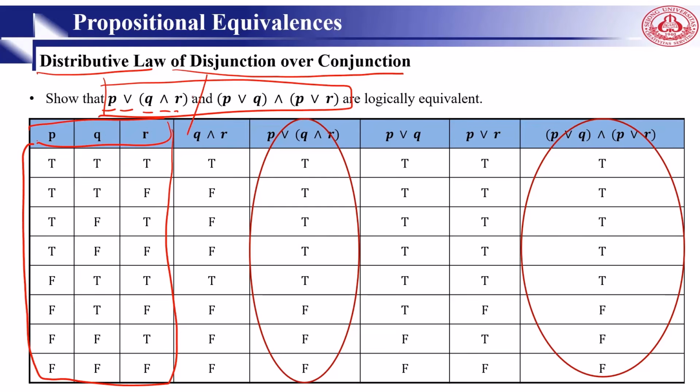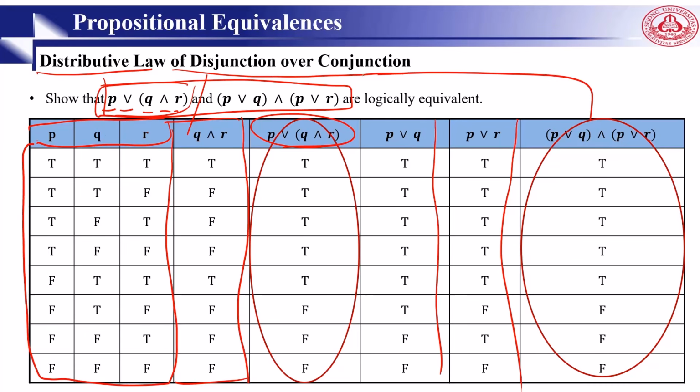P or R. This is the first one. We do P or R. You know how to do it. Then we go for the second one, P or Q, and this is Q and R. So this one we do it. P or (Q and R). So this is one side. The other side is P or Q, this is the column, and P or R, this column. Then we compound them, (P or Q) and (P or R). Then we see these two, whether same or not. Yes, we simply prove. So using a truth table, it's very easy.